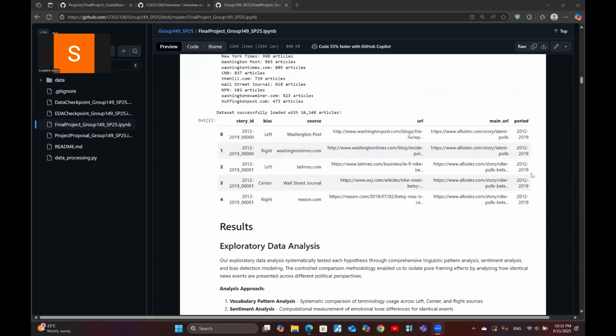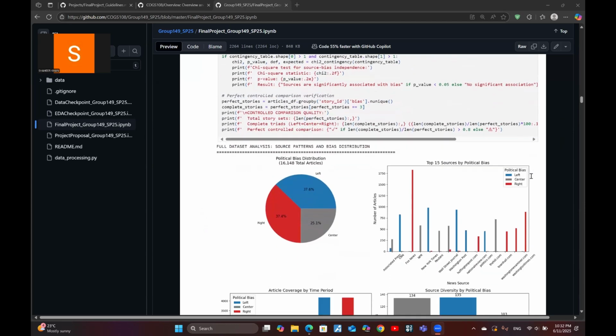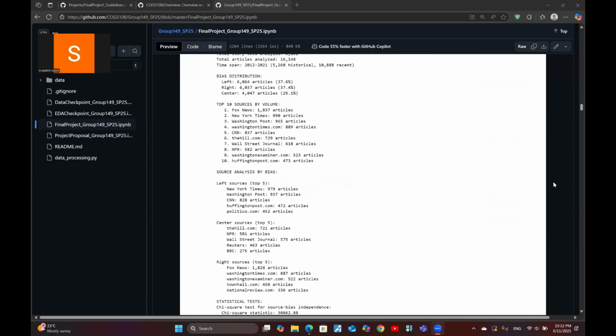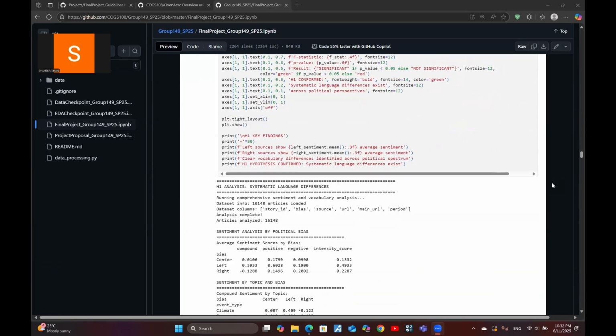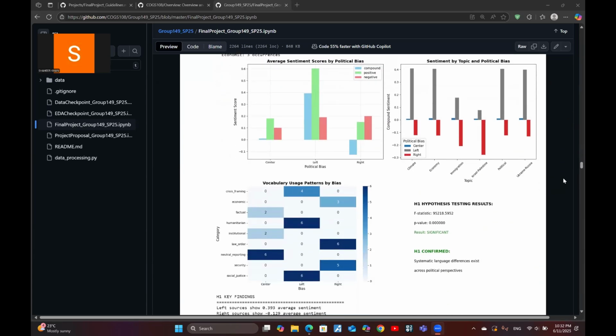First, we had to prove that fundamental language differences even exist. For the average person, this is like asking, do different news sources use a different tone? For the technical audience, we performed sentiment analysis across thousands of articles and ran an ANOVA statistical test to check for significance. The output was clear. We found that left-leaning sources consistently used more positive language, while right-leaning sources used more negative language to describe the exact same events. The p-value was near zero, confirming that this wasn't random chance, and it's a systematic difference.